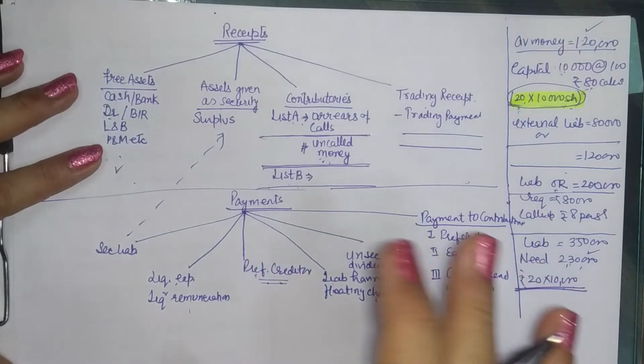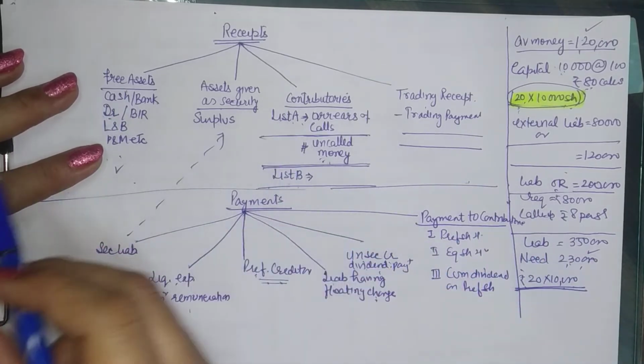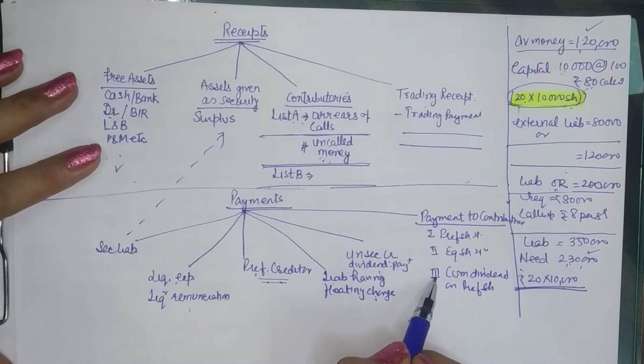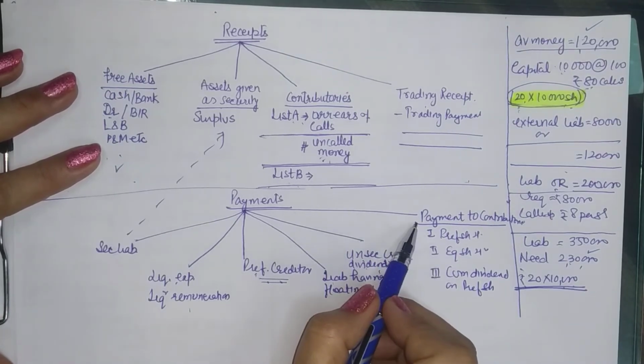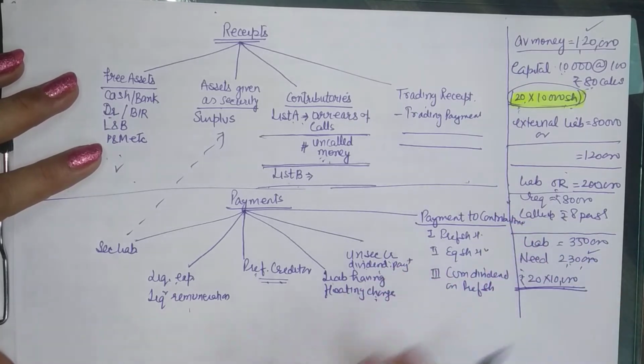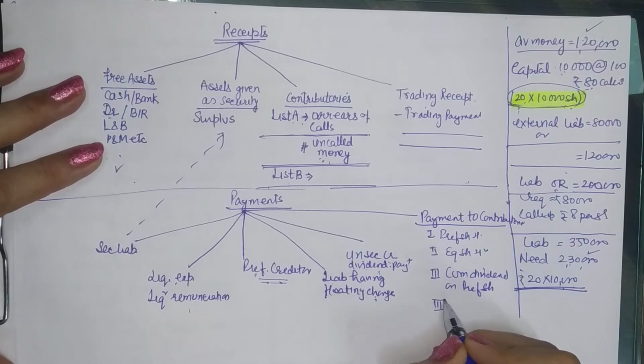But now when the company is to be liquidated, then the preference shareholders will be paid their dividend of the last 2 years, but that dividend will come under the third category. So when you pay to the contributories, first of all capitals have to be paid, and then if any balance is left, it is paid to the preference shareholders for their cumulative dividend.